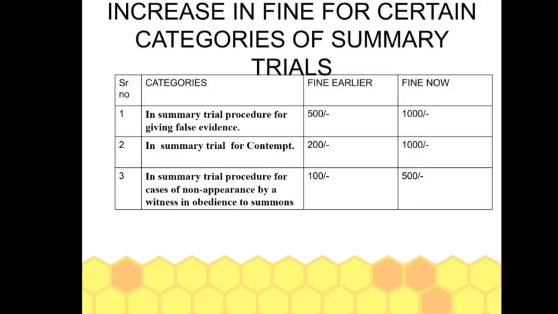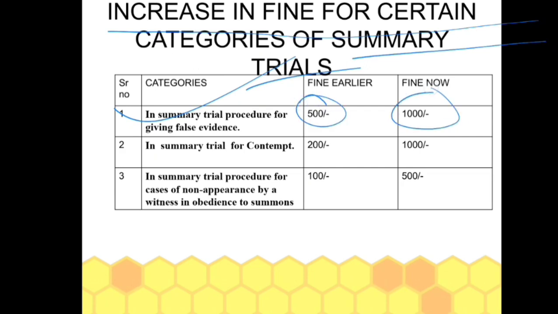Here the amount of fine has been increased in certain summary trials. In summary trials for giving false evidence, earlier the fine was 500, now it is 1,000. For contempt it was 200, now it is 1,000. In cases of non-appearance by a witness and disobedience to a summons, it was 100 earlier, but now it is 500. So these fine amounts have now been increased.